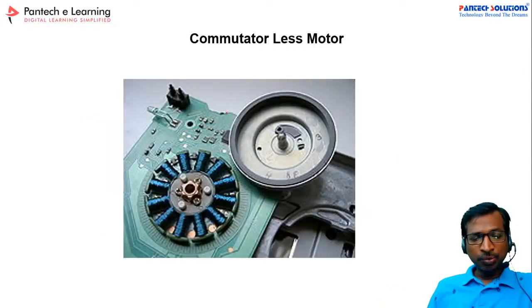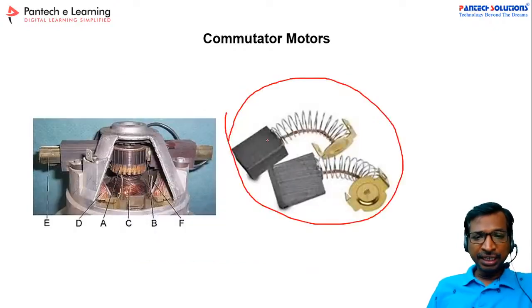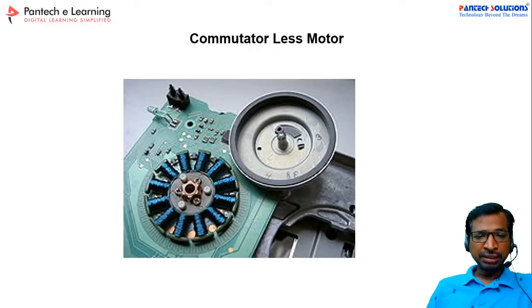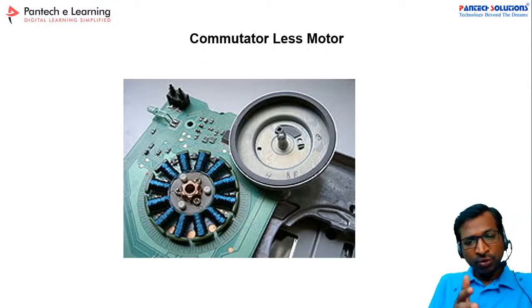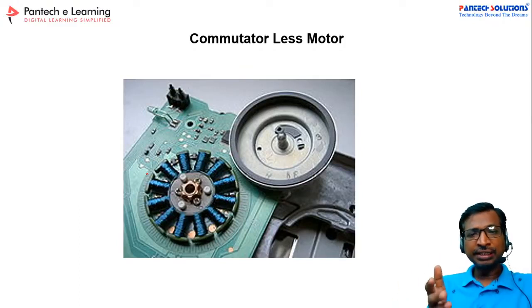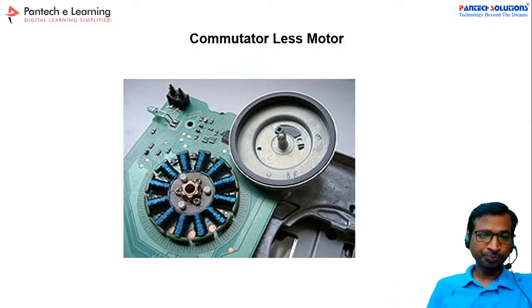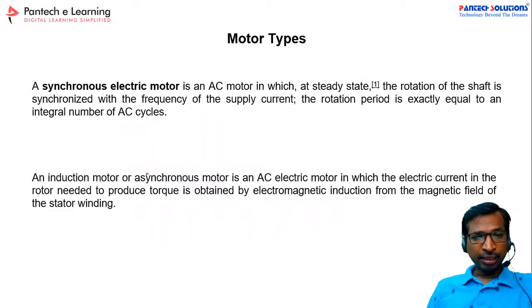And the commutator less motor is nothing but the same principle. Actually here the brushes and commutator contact type process is converted into an electronic manner. So this is the electronic circuit to do the same working principle. With the help of an inverter, we do this same process outside the motor. That's why we call it a commutator less motor, right? And so generally we can classify the synchronous motor and then asynchronous motor.